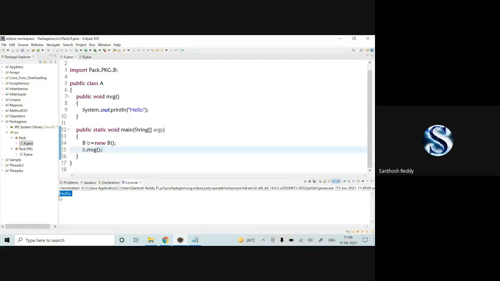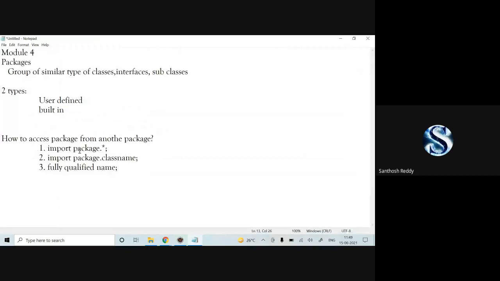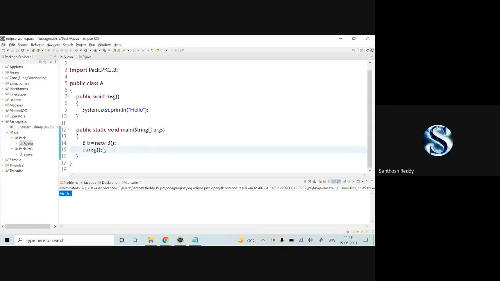This is the first one which I have used: package name dot star. As I have explained here in the WordPad, you can check it out. Import package dot star. This is all. The same way here I have written the class name; now you can write it as star. That's it. Save the code.